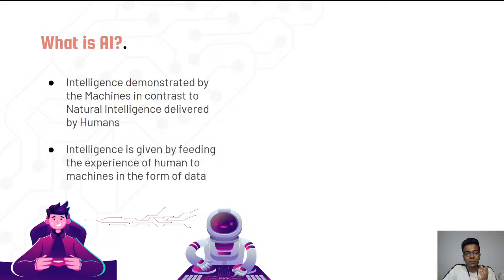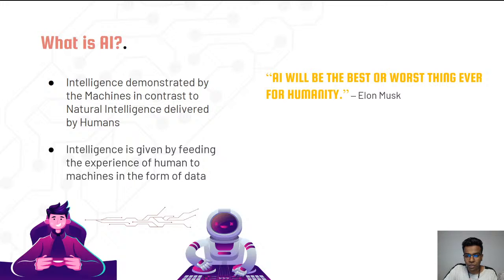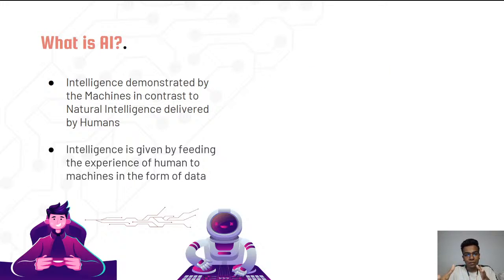So artificial intelligence is intelligence demonstrated by machines, in contrast to natural intelligence displayed by humans. It may be a computer, it may be a robot, or it may be a machine. It may be anything. What we do is transfer our knowledge or our experience to a machine in the format of data. From the data, it is going to learn and it is going to act.